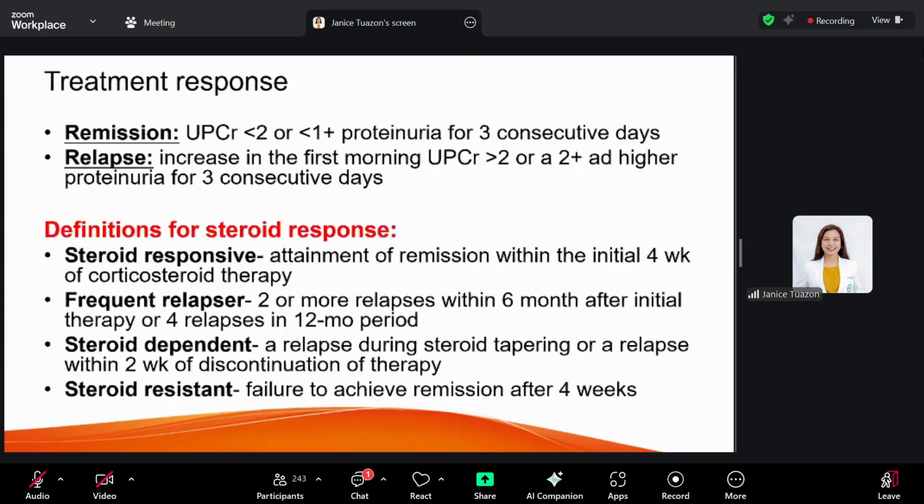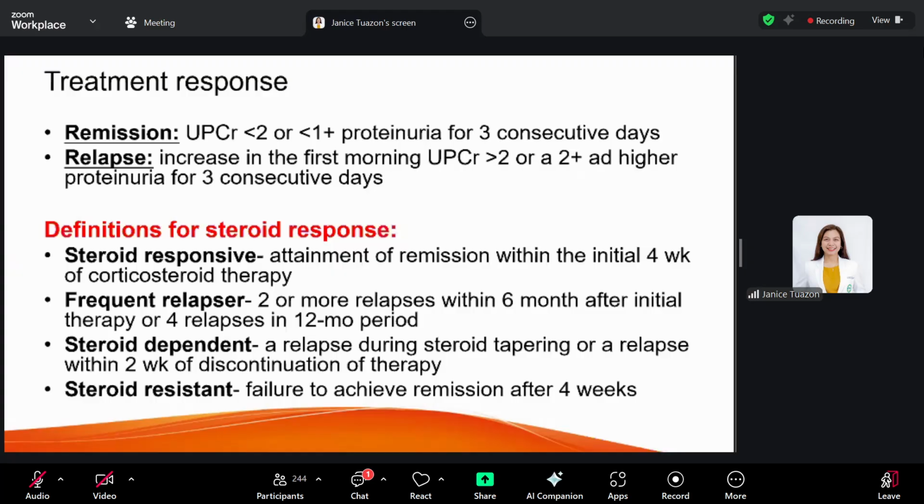Now, definitions for steroid response, we usually label our patient based on their treatment response. Steroid responsive are the patients that attain remission within the first 4 weeks of treatment. So we just follow the recommended regimen: 4 to 6 weeks of high-dose corticosteroid therapy and then the eventual tapering down of prednisone.